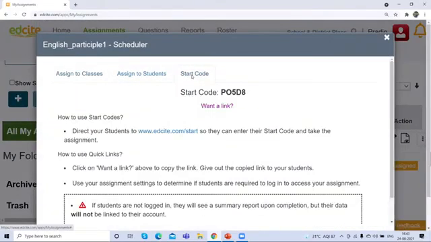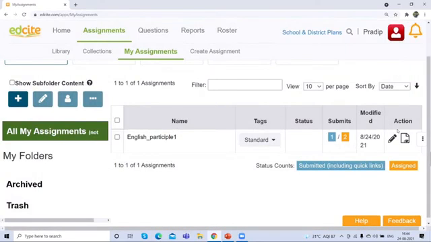If you want your student to use the start link or the code, you can click here, start link copied to the clipboard. So you can use this link or this code for completing the assignment or for sending the assignment to your students. Okay, we can assign the assignments to the students.